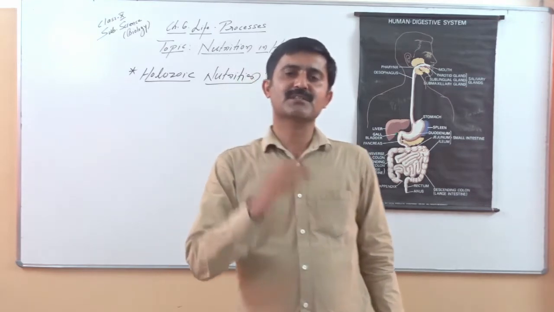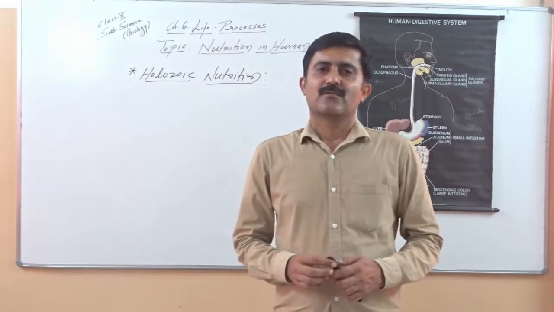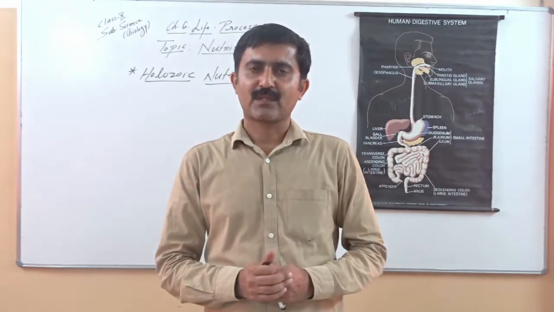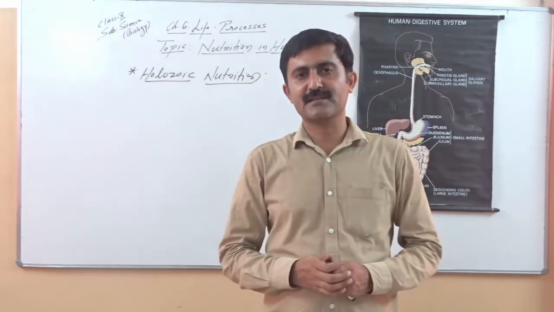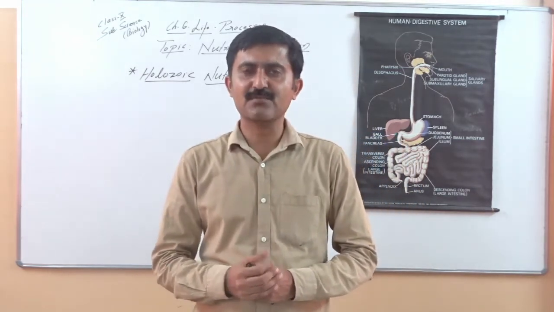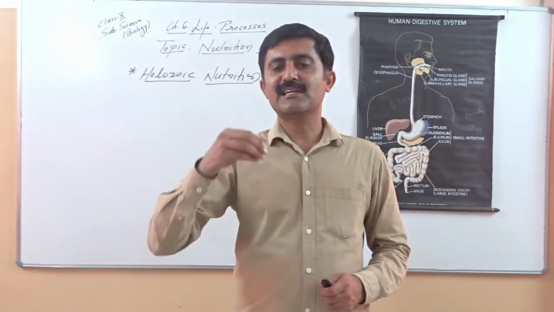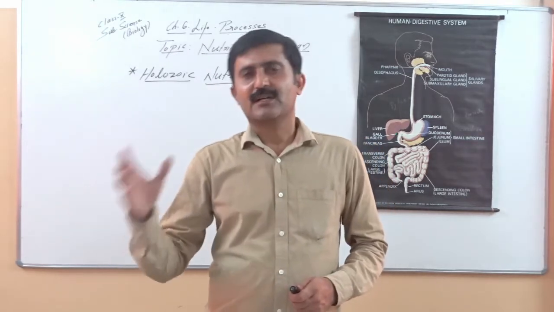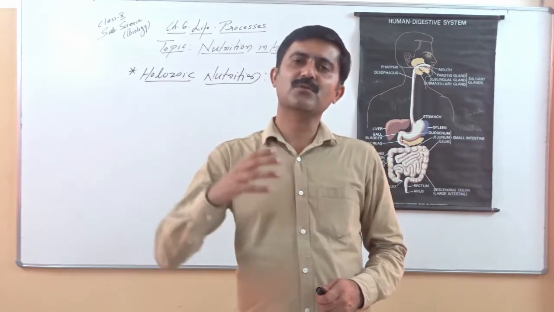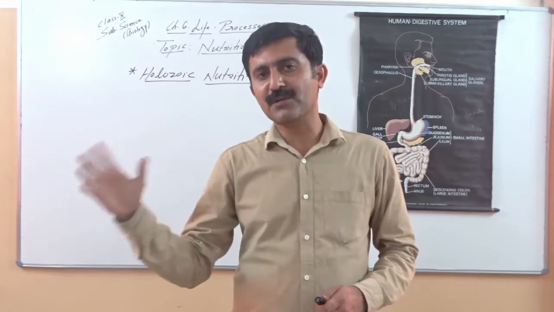In heterotrophic, we have discussed that there are different ways of obtaining nutrients. One of the most basic ways animals show is the holozoic mode of nutrition. There may be some animals which are parasites. There are some heterotrophs like fungus or fungi. They are saprophytes also, means they obtain their nutrients from dead and decaying substances. They release some enzymes on their food. Digestion is extracellular, and after digestion food is absorbed. So saprophytic organisms show absorption of nutrients, that is the absorptive mode of nutrition.